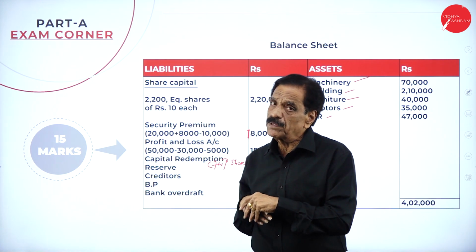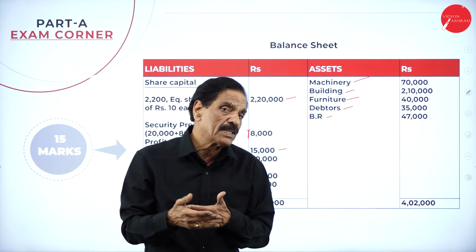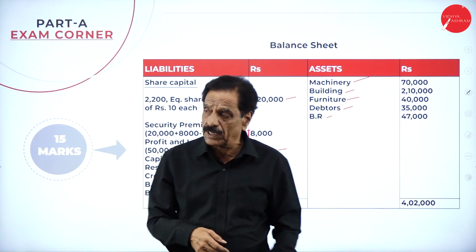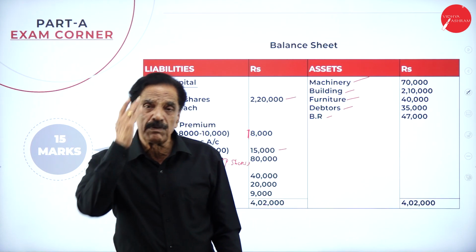All the three problems have been solved. One is on issue of share, one is the liquidation or final statement of account, another is called redemption of preference share. Hope you understand this. Best of luck to students, one by all.